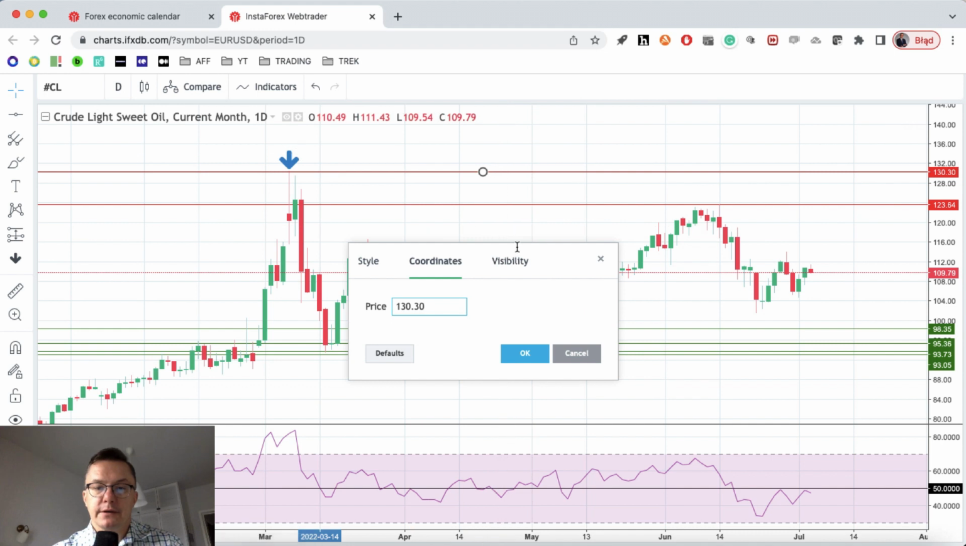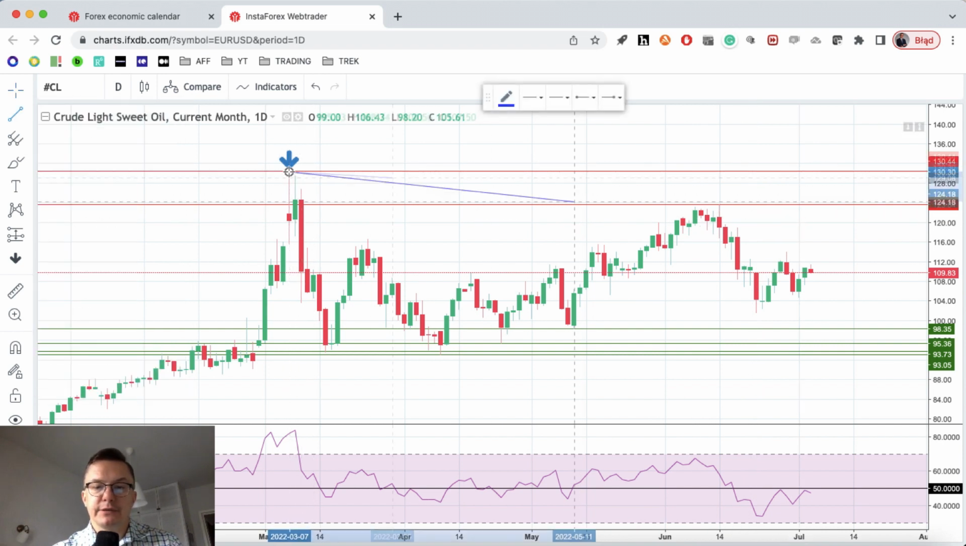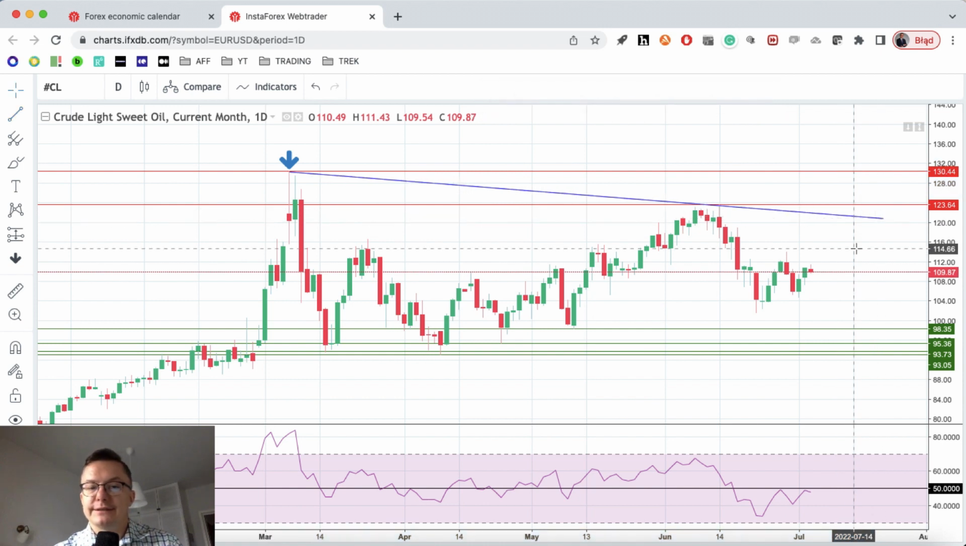Let me just put these coordinates on the top of this last rally. Big pin bar, inside bar, confirmation, down towards 93, and then every time we hit sub 100 levels we bounce. However, no new high was made. So let's just risk and put the trend line here. Why not? This is a short-term trend line, so let it stay blue.